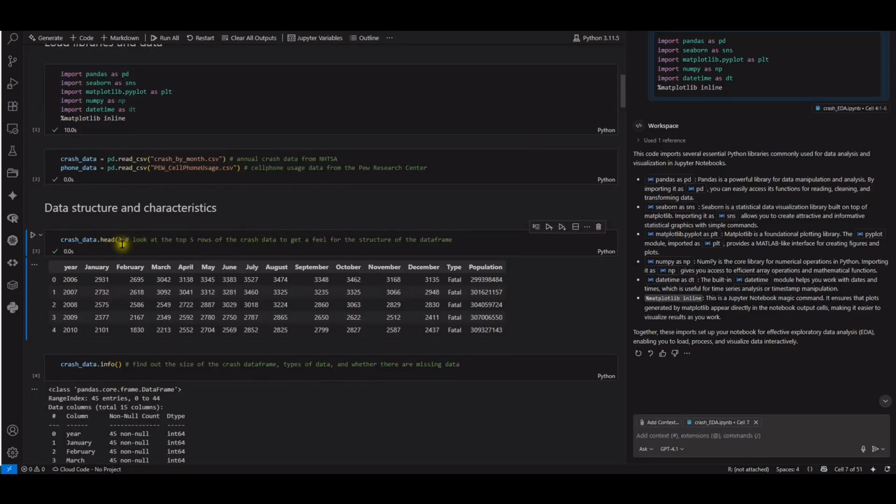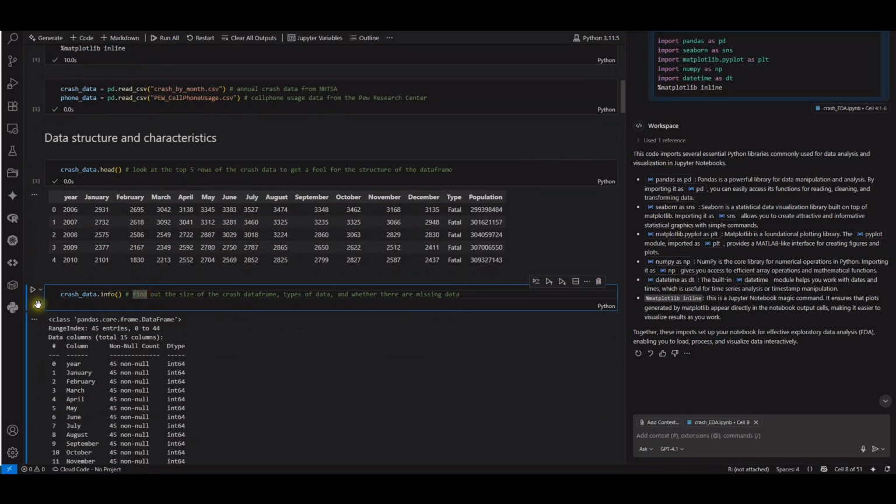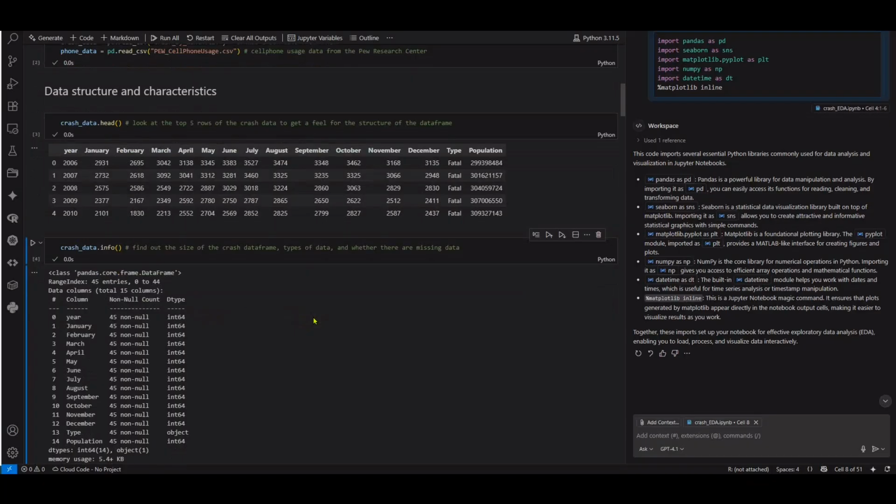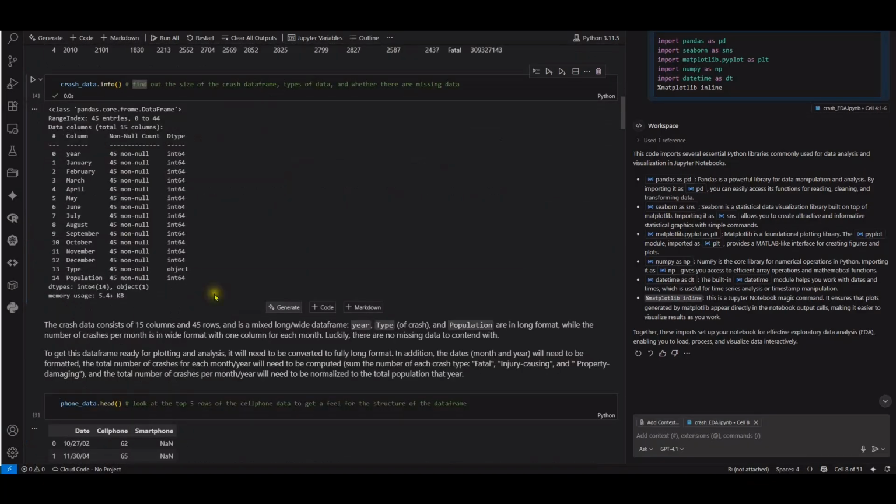For the crash data, we will read the top 5 rows to get a feel for the structure of the data frame. Next is crash data info, to find out the size of the crash data frame, the types of data, and whether there is missing data. The crash data consists of 15 columns and 45 rows, and is a mix of long and wide data frame. Year, type of crash, and population are in the long format, while the number of crashes per month is in the wide format with one column for each month. Luckily, there is no missing data to contend with.